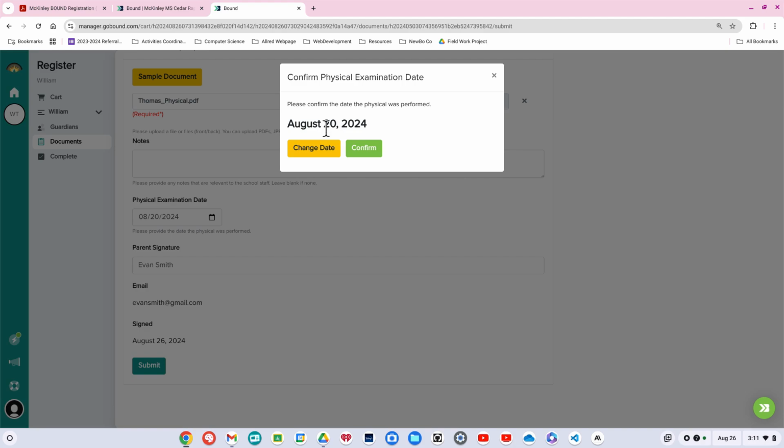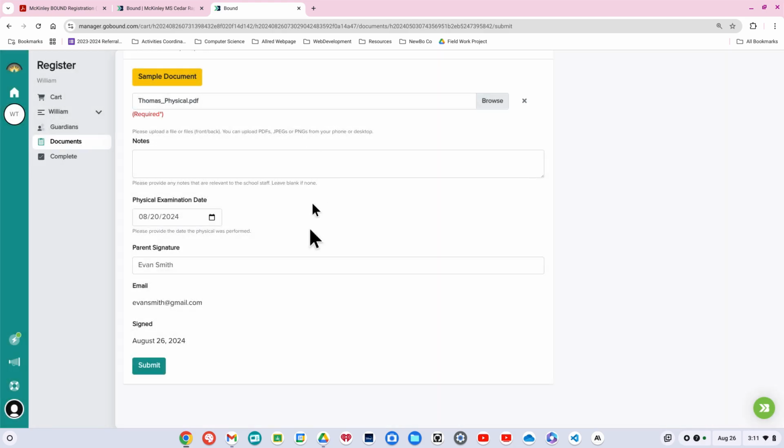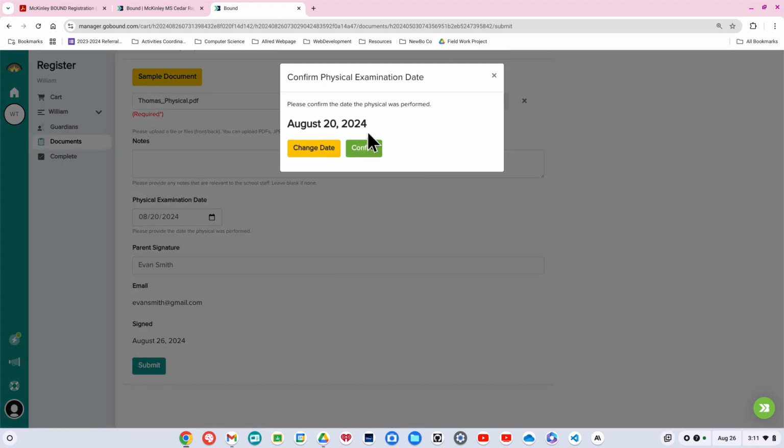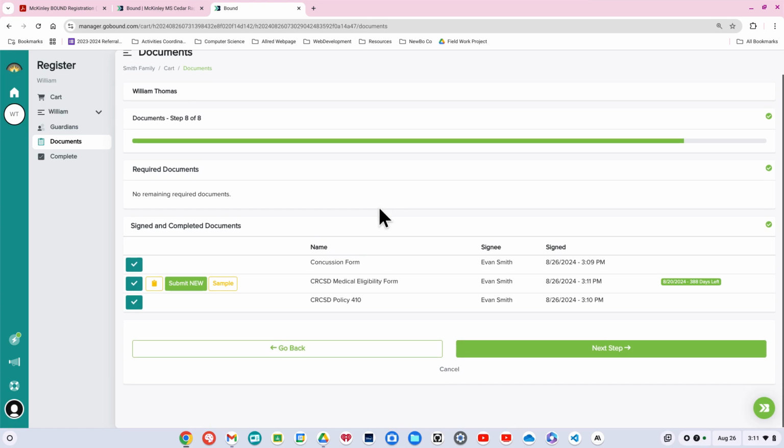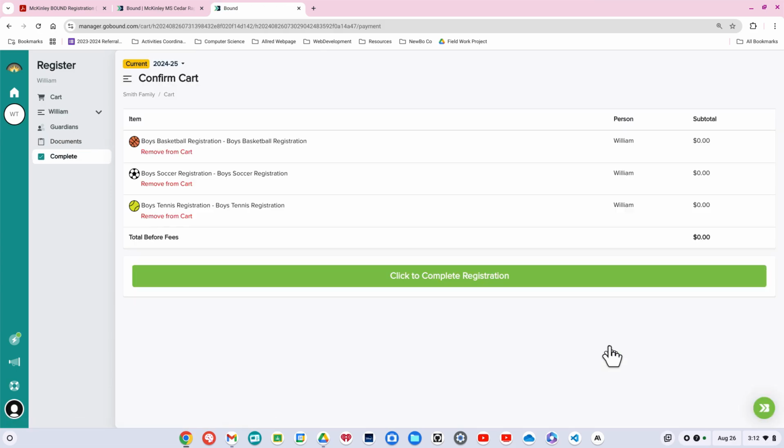If it was an error and you need to change the date, you can click on change the date, where it'll pop you back here and you can correct that error, or you can click confirm that that is accurate. So once we do that, we can see that all of our documents are signed and completed. There are no more required documents. And now we can come down here to the next step.